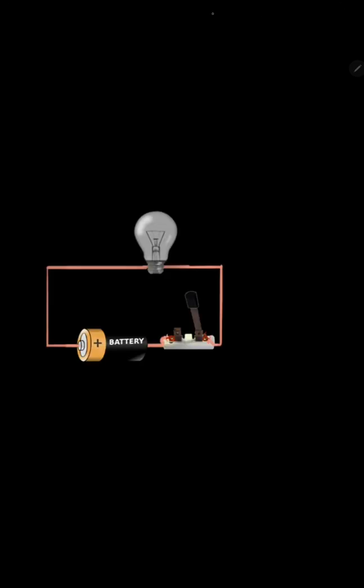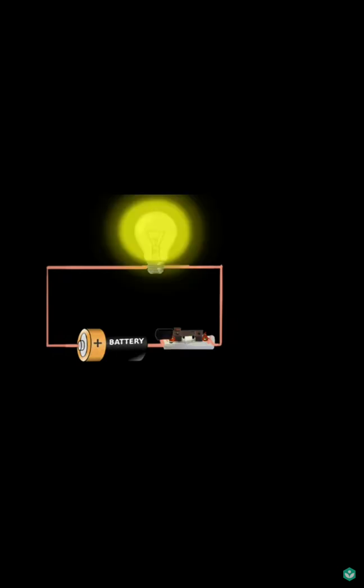So let us see one small animation. With that animation we'll understand what will happen if we connect some other instrument to the connection. I have a battery connected to a bulb, and if I close the key then it glows. If I open that key then the bulb is going to be off. If I close it, then again it is going to glow. If I open it, then it is going to be off. So this is the common process.